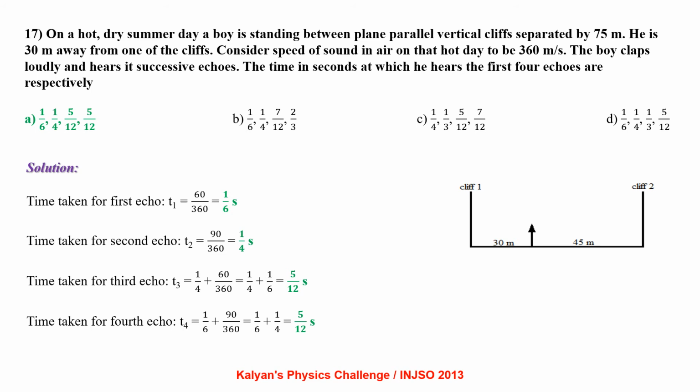t1 equal to 60 by 360, that is 1 by 6 seconds. Time taken for the second echo t2 equal to 90 by 360, that is 1/4 of a second. Time taken for the third echo t3 equal to 1 by 4 plus 60 by 360, that comes out to be 5 by 12 seconds. Time taken for the fourth echo t4 equal to 1 by 6 plus 90 by 360, which comes out to be 5 by 12 seconds. So the correct option is A.